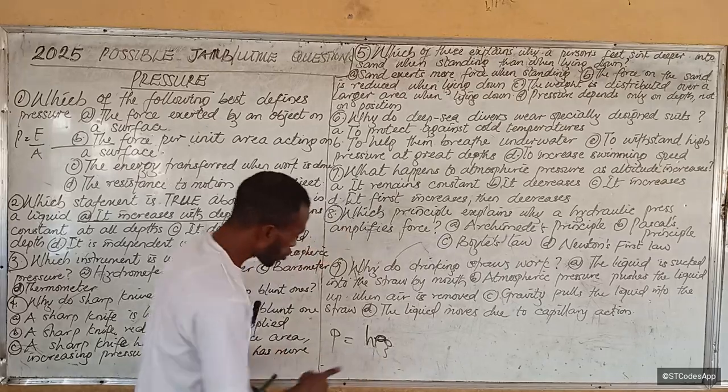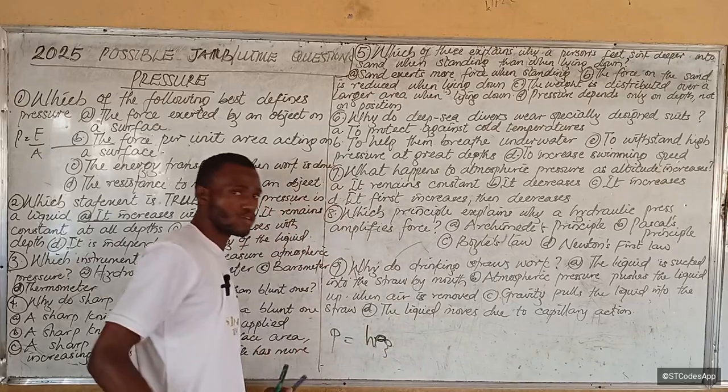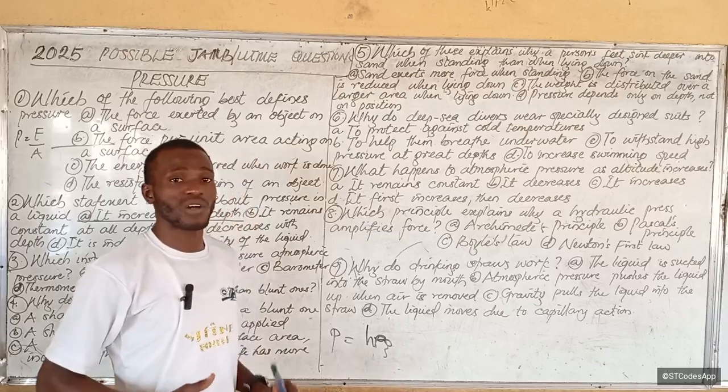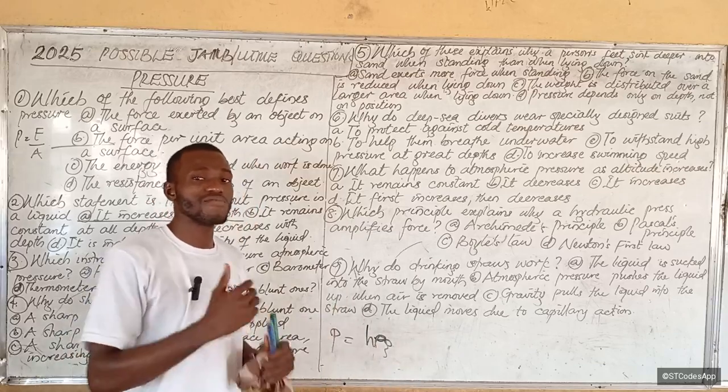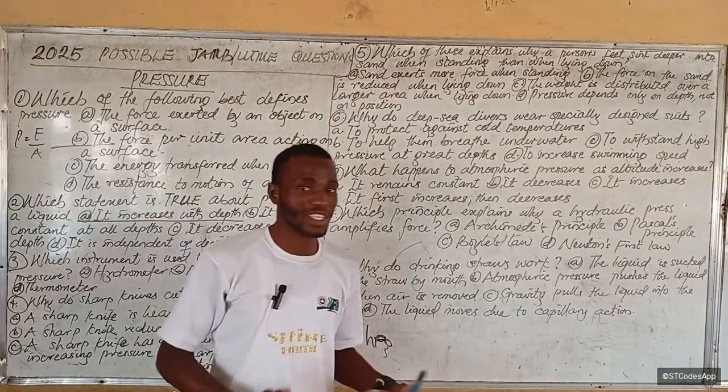You can see it here. As density increases here, pressure increases. If you don't understand what I mean by this relationship, I'm going to link a video in the description where I talked about how to understand relationships in physics, relationships in physics equations, physics formulas.